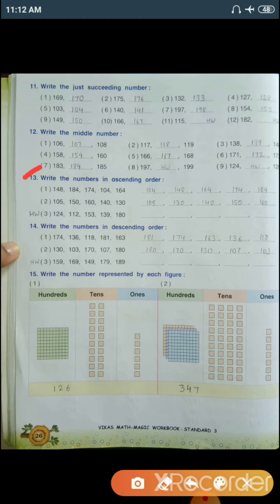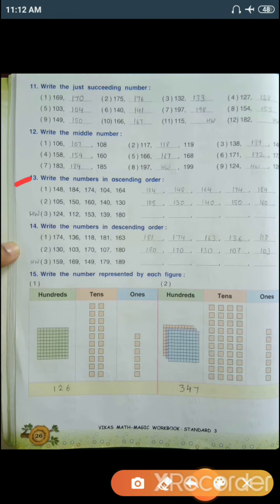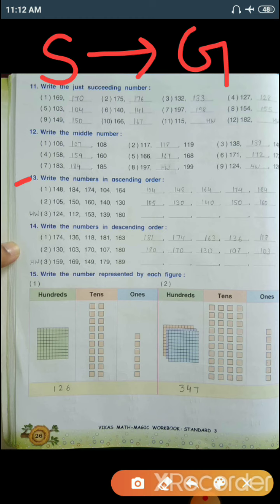Now question number 13. Write the numbers in ascending order. First of all, ascending order means smaller number to greater number. Okay, so let's start.